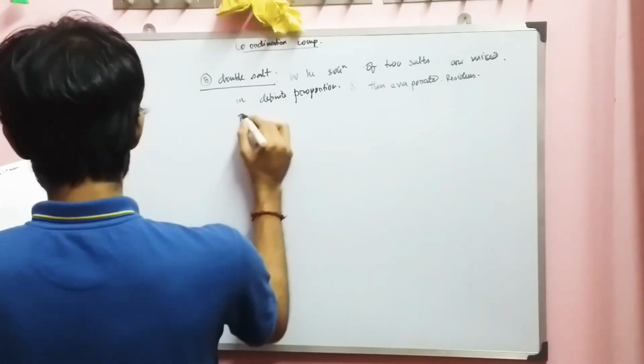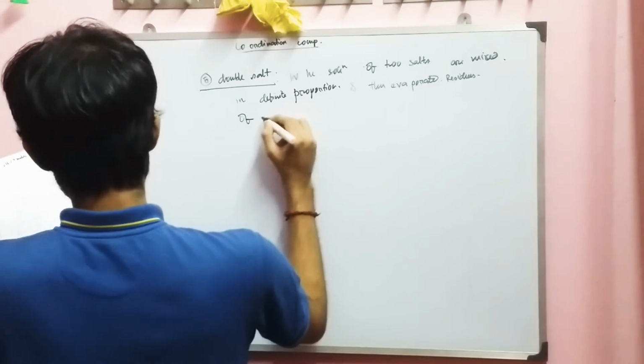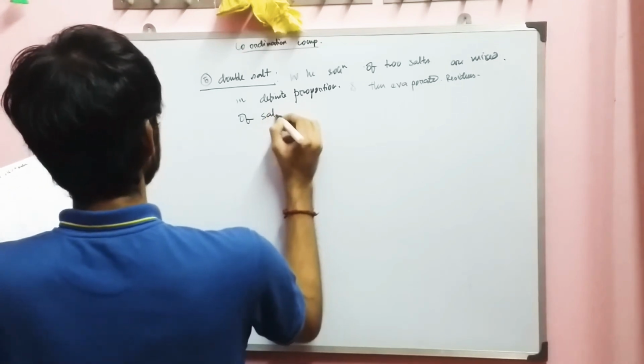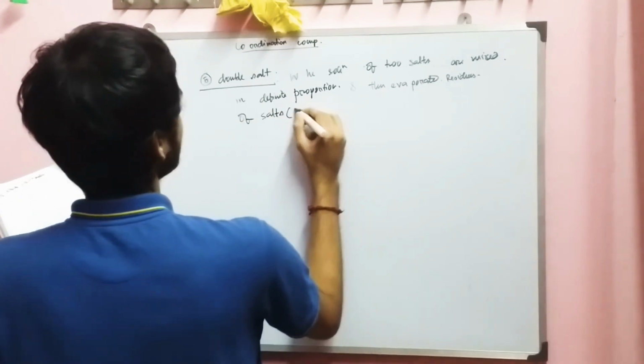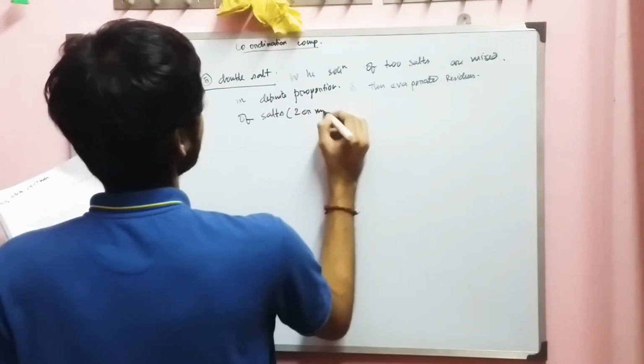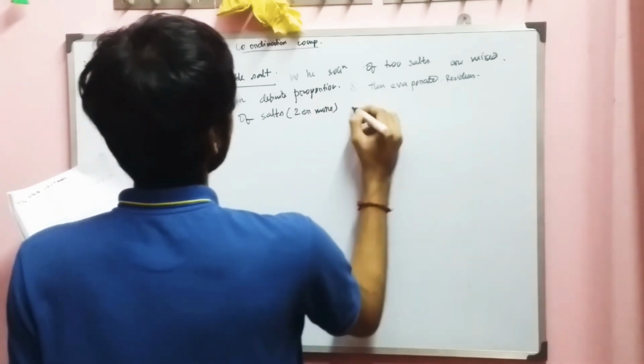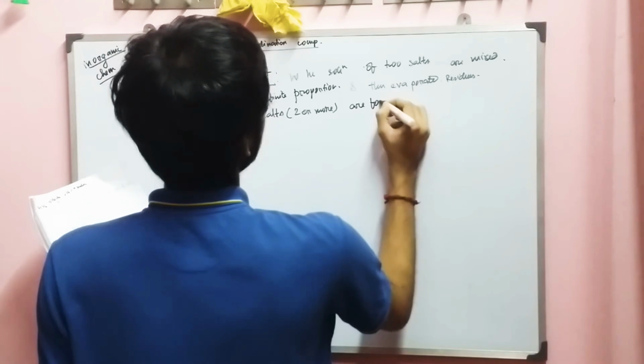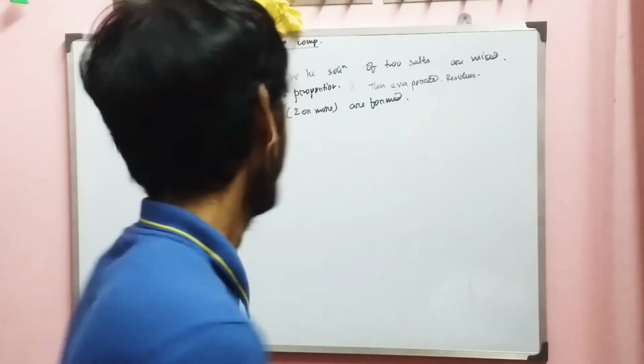Residues of two or more salts are formed. Okay, so let me take an example.